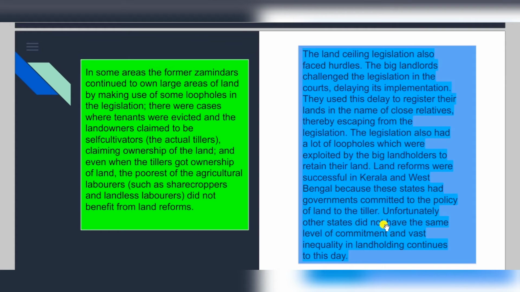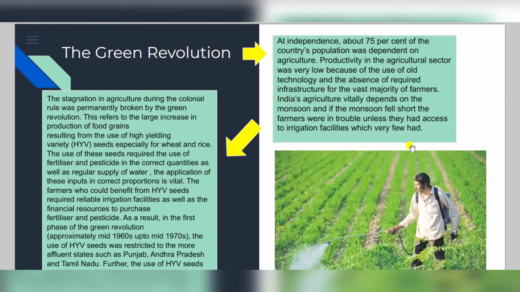Unfortunately, other states did not have the same level of commitment due to vast inequality, the amount of poverty, or various economic factors. After independence, in the time period of 1955, there came a most important revolution, that is the Green Revolution.